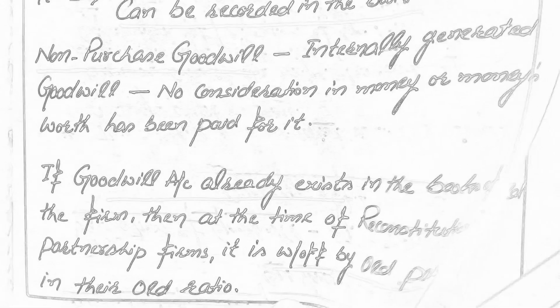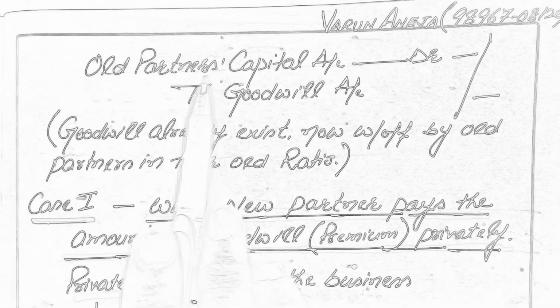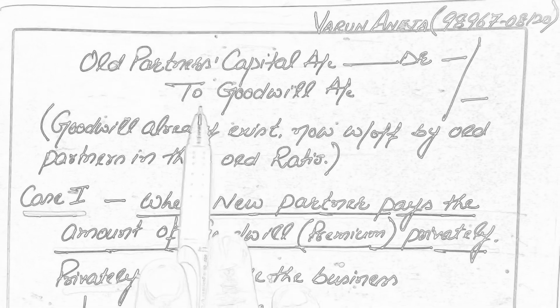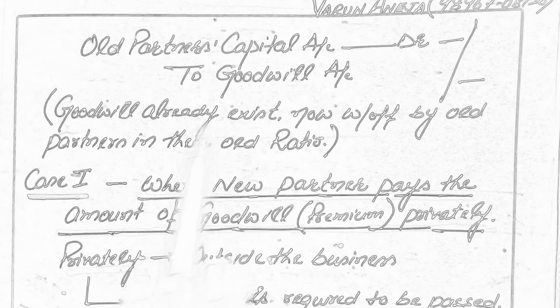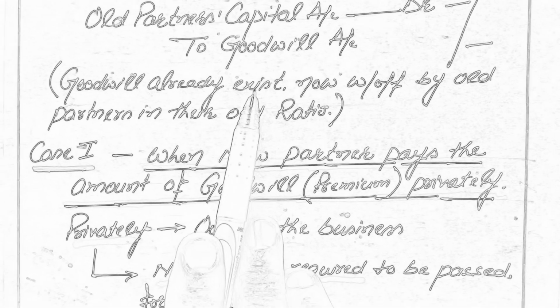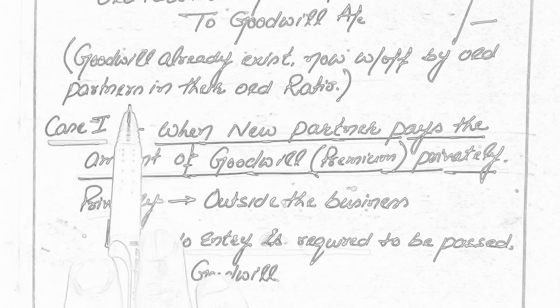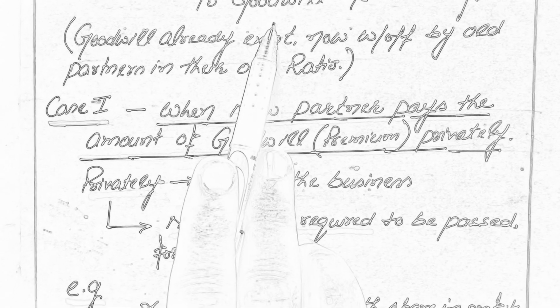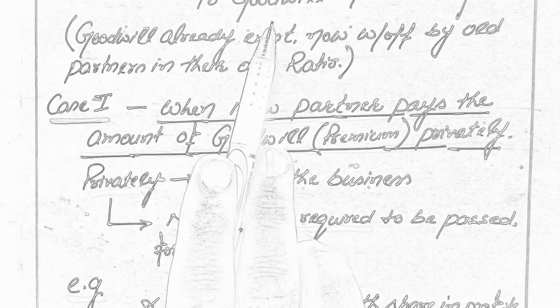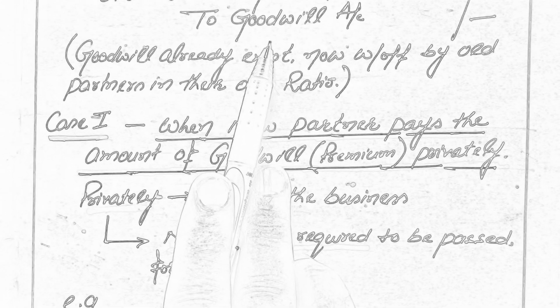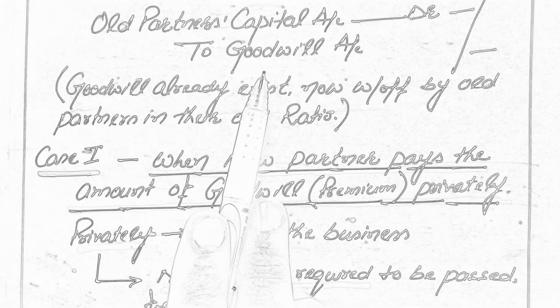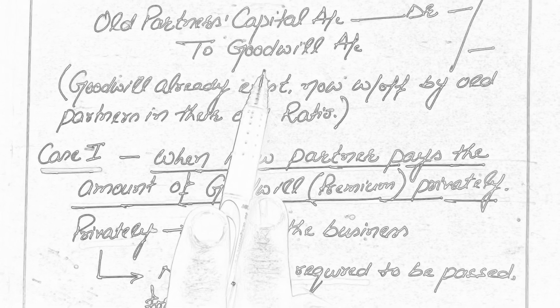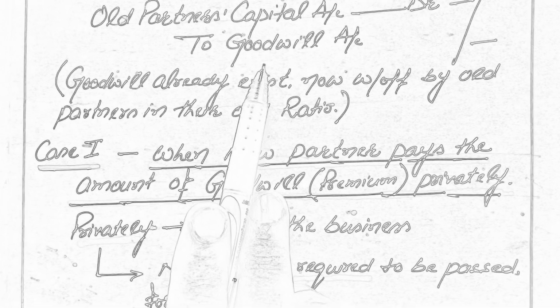And for writing off the existing goodwill, the journal entry will be old partners' capital accounts debit to goodwill account. This is for the goodwill that already exists, now written off by old partners in their old ratio. This is a common treatment at the time of reconstitution. Whenever goodwill already exists, it will always be written off by the old partners in their old ratio.